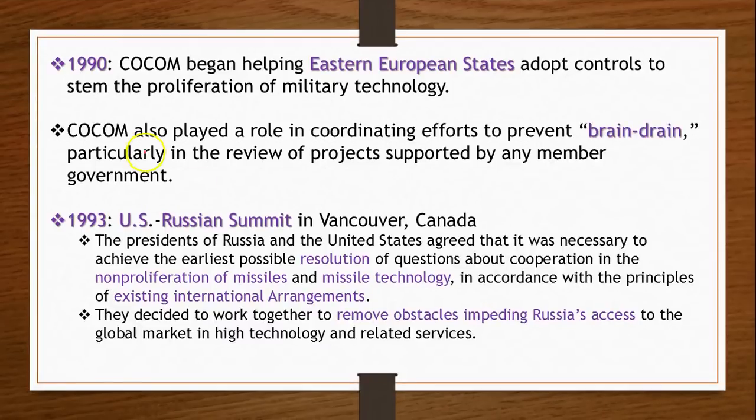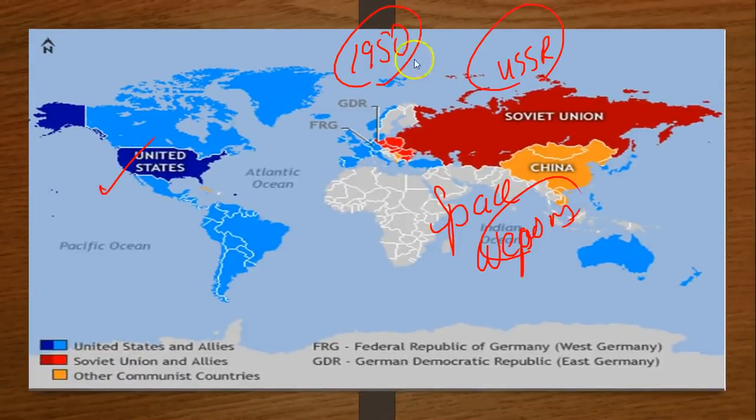So dear friends, later on in the 1990s, Cocom even started helping Eastern European countries to make sure that there is no proliferation, because you can see here Eastern European countries, we are talking about this portion here. We know that many of the countries were not happy with how the Soviet Union used to deal with them. Say for example Poland and other countries, they were invaded by the Soviet Union.